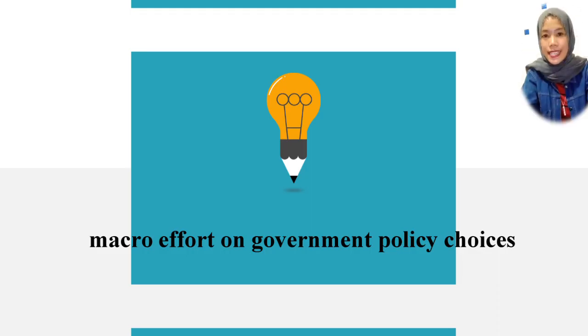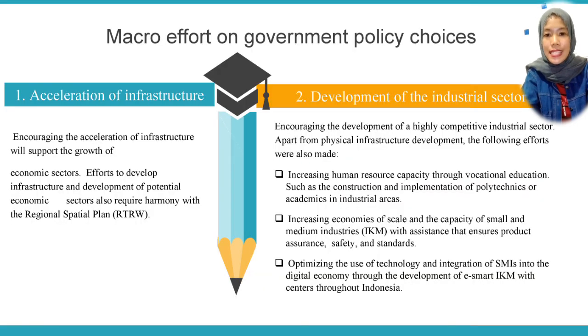Okay, the next material is macro effort on government policy choices. In the macro effort on government policy choices, there are four. The first is acceleration of infrastructure. The second is development of the industrial sector. Number three is development of the tourism sector, and the last is development of the agricultural sector.